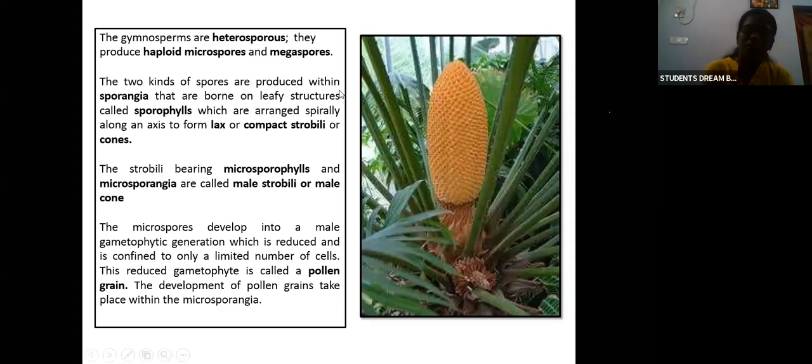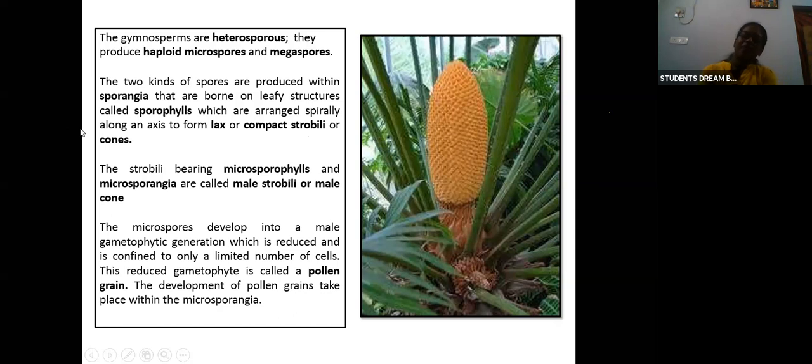So the two kinds of spores are produced within the sporangia. Sporangia is the spore bearing structure; inside the sporangia there will be spores. So the sporangia produce two types of spores that are borne on leafy structures called sporophylls. So these two spores, megaspores and microspores, will be present in the sporophylls, leafy structures